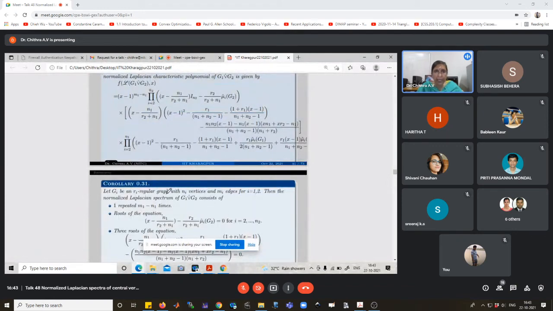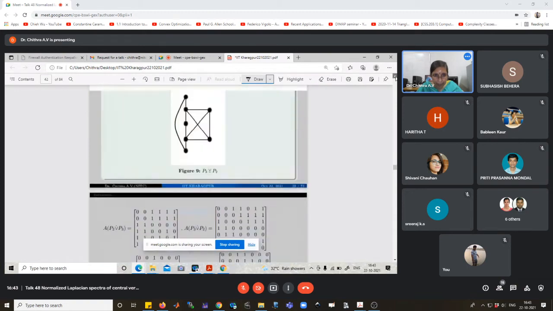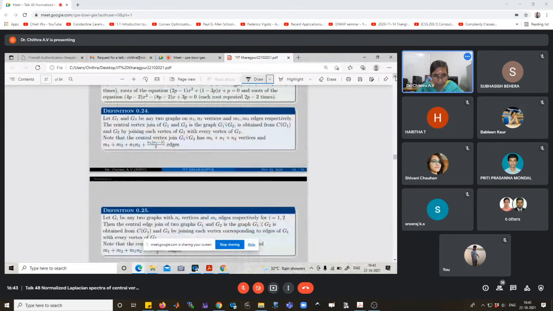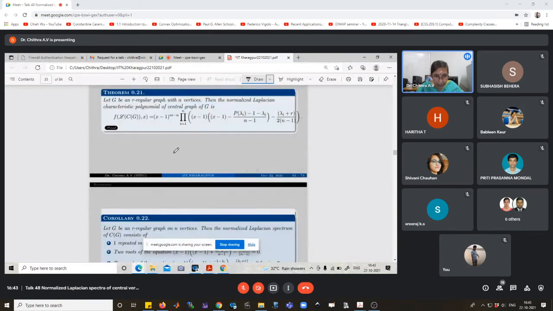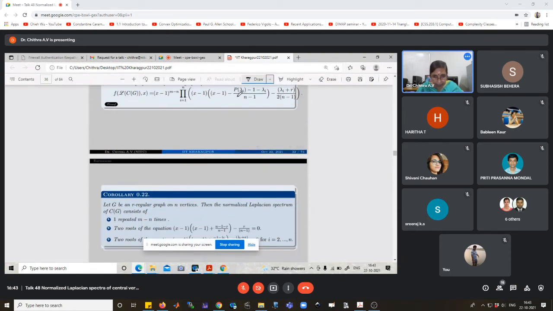Whenever the graph is a regular graph with n vertices and m edges, this eigenvalue is repeated m minus n times, with 2 roots of the equation.